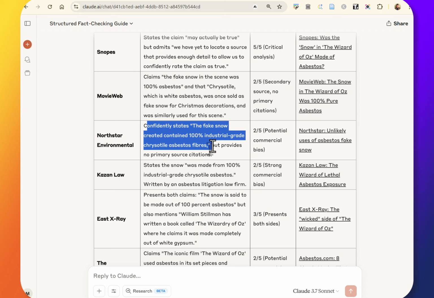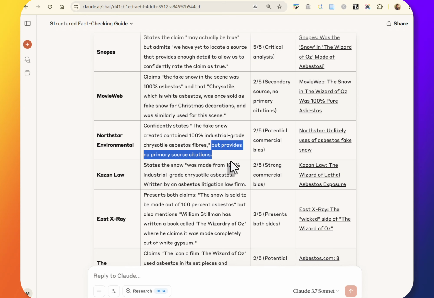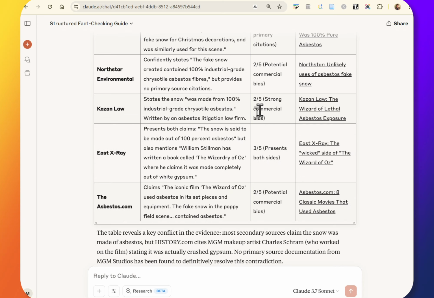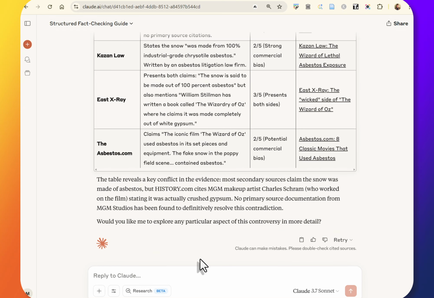Same thing here, North Star Environmental. And then we have this, right? We have Charles Schramm. So it's starting to get really interesting here, right? It's starting to get really interesting. And we're seeing a different sort of breakdown.